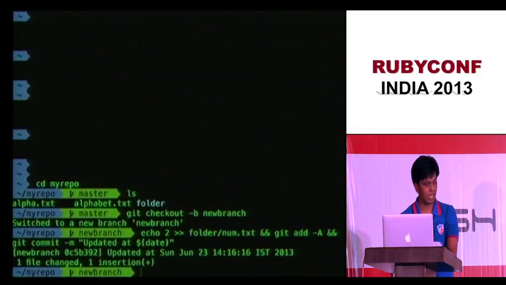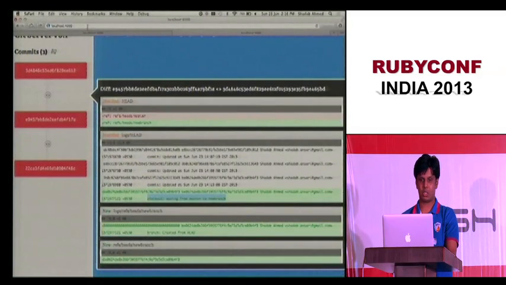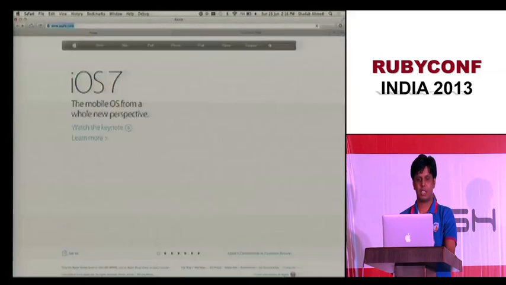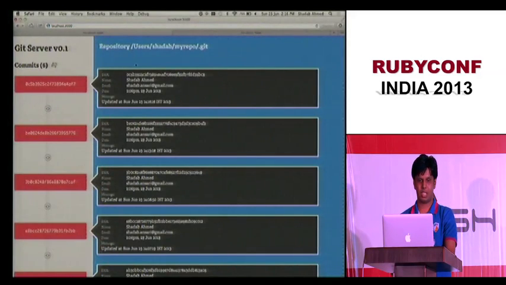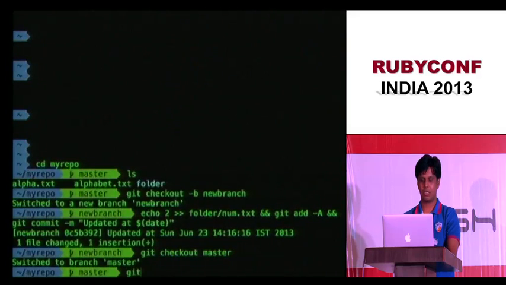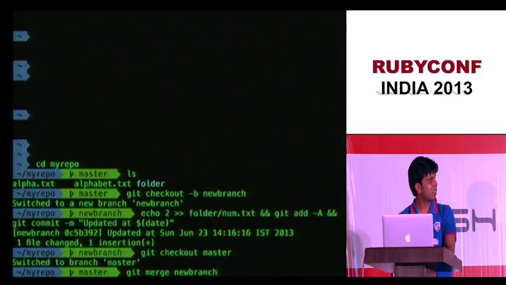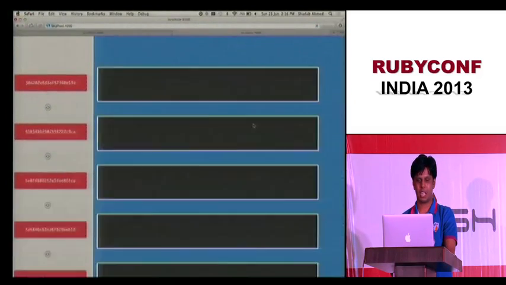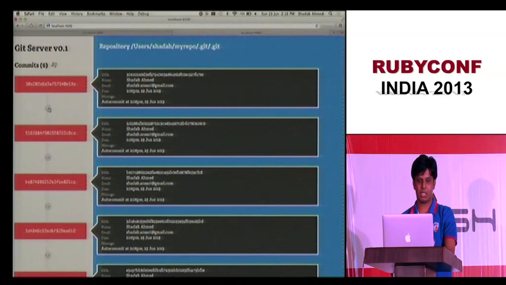So I committed something, and let's go here. Now I have 6 commits, and I check out master. Sorry, I have 5 commits because I moved to master. Master had only 5 commits. My new branch has 6 commits. So what if I merge it? New branch. We'll see what happens. Now my master has 6 commits, and I have a new commit here. So let's see what happened here.